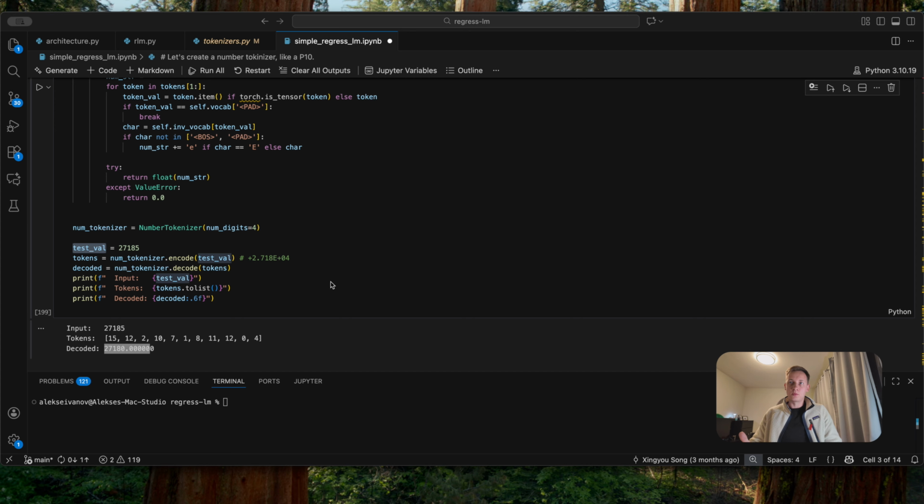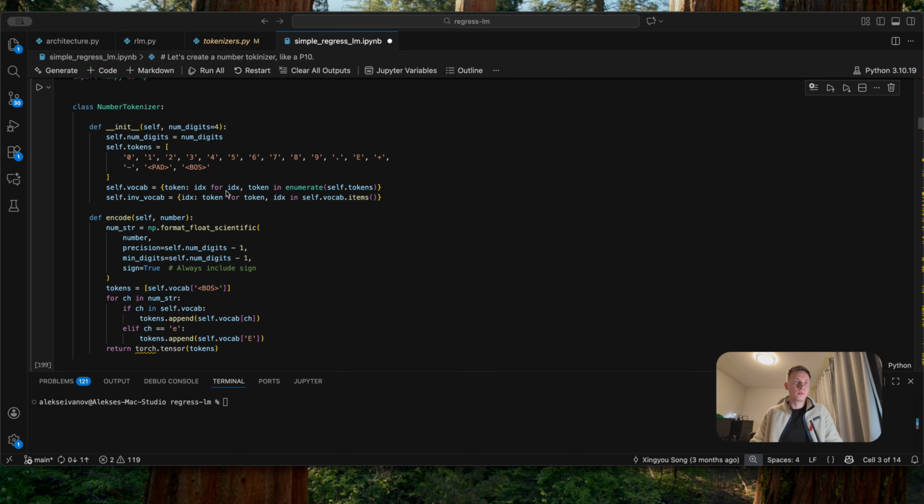The main difference from the P10 tokenizer is vocabulary size. They use 33 tokens and we use only 16 tokens here. So this is all the tokens that we use to tokenize the number. But the core mechanism, constrained decoding, is the same proven approach from the paper.